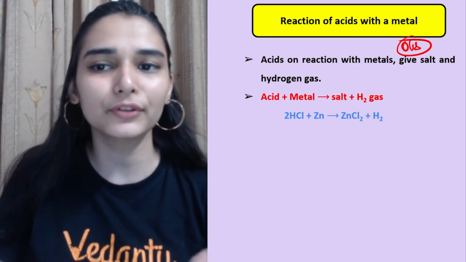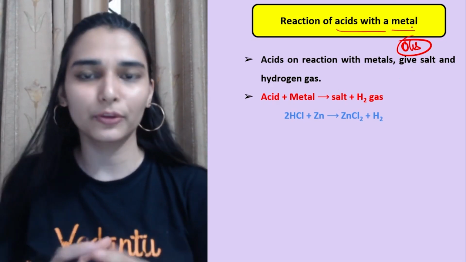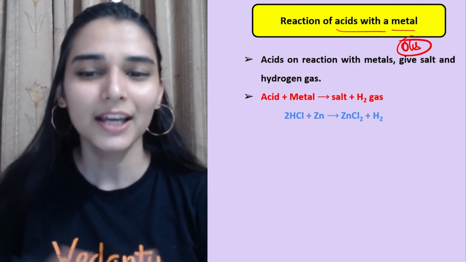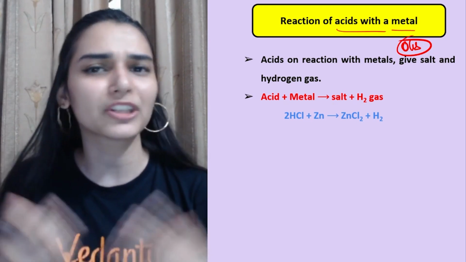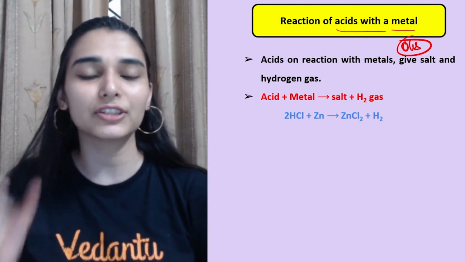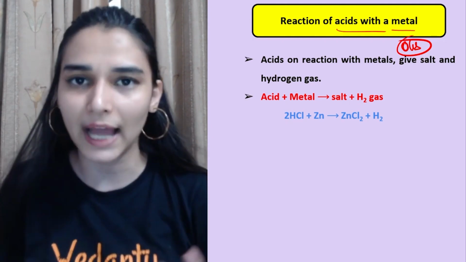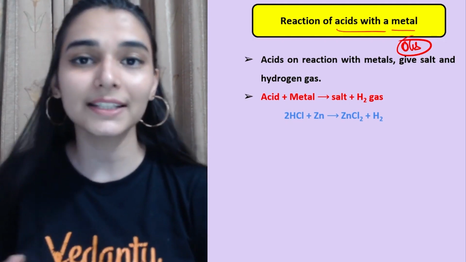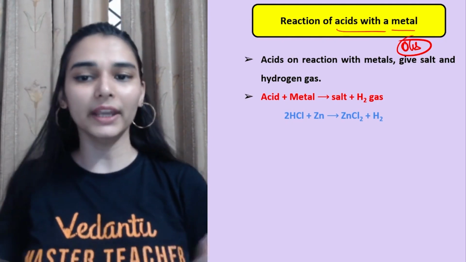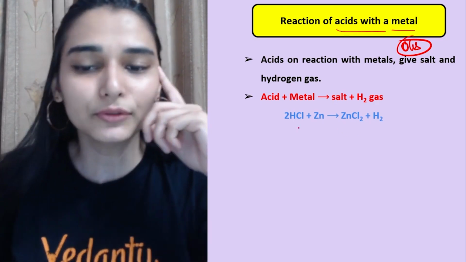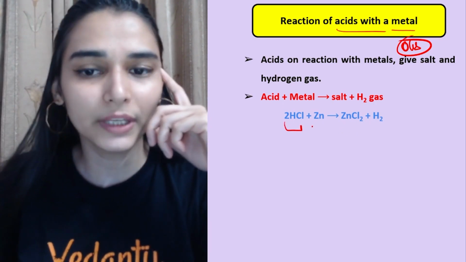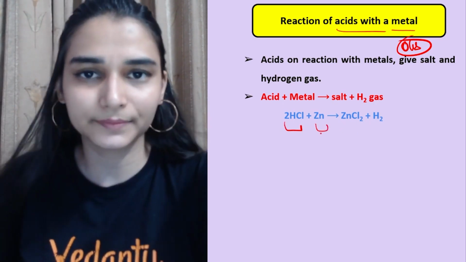So we have the first thing, when acids react with the metals. This is a general reaction; it does not always happen. These reactions depend on the type of acid, the concentration of acid and the type of metal that you are taking. Here, if I take hydrochloric acid as the acid and zinc as the metal.